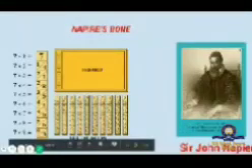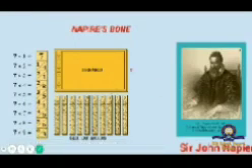And the next thing we see is Napier's bones. It was invented by Sir John Napier. From the name itself we know that Napier bone was invented by Sir John Napier, and Napier bone was used for counting.